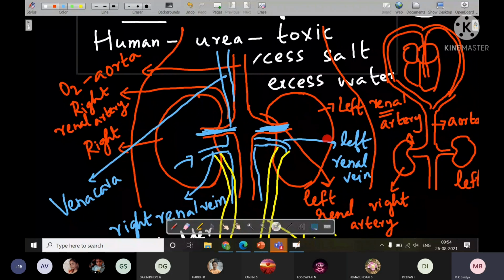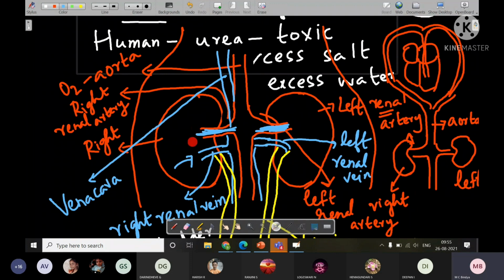I'll just recollect. We have got 2 kidneys and they are present in the abdomen area. Abdomen means above your stomach, that area, on both sides of the vertebral column. First, the blood containing nitrogenous waste comes through the aorta, which through the renal artery will enter both the kidneys.